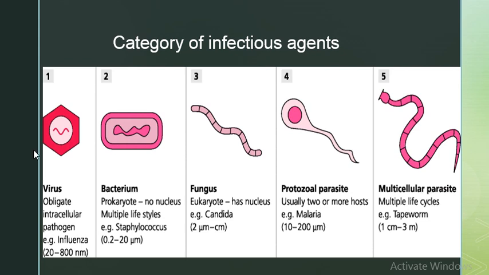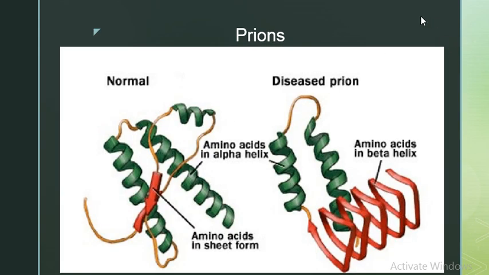Secondly there will be viruses, and then bacteria, fungal and protozoal infections, and multicellular parasite infections. The most abundant organism which can cause infection, or which is widely present, is bacteria. Bacteria are present in abundant amounts on the earth. The first one is the prions, the very smallest infectious agent you can say, which can cause infection. So what are prions?